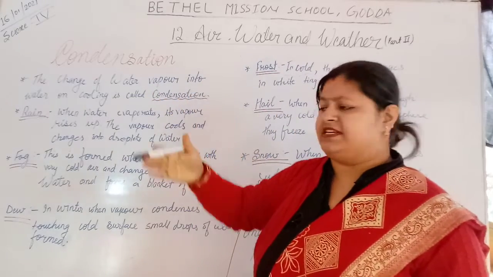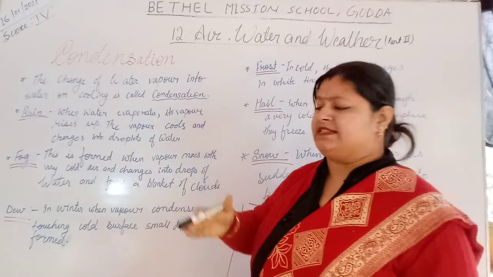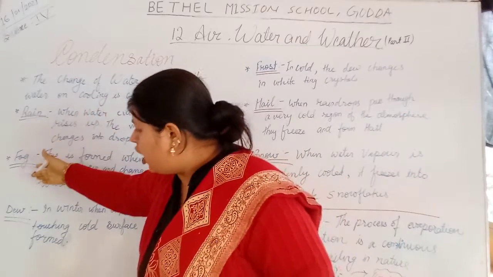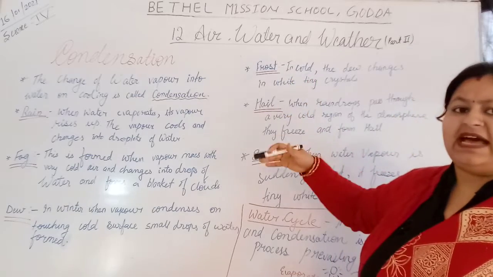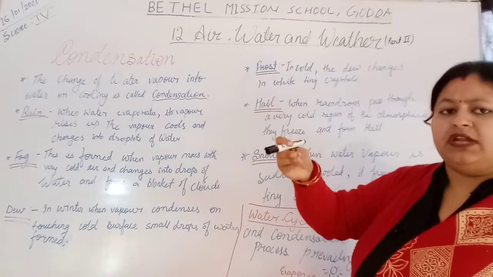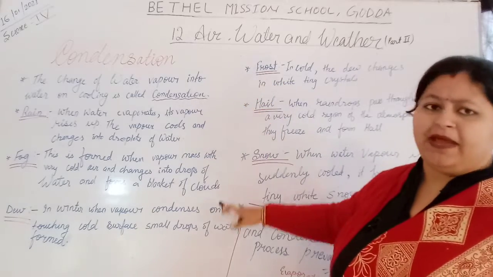Due to condensation, these things are formed. On the occurrence of condensation, rain is formed, fog, dew, then frost, hail, snow. These are the water forms which are formed because of condensation. We will discuss all these things one by one.